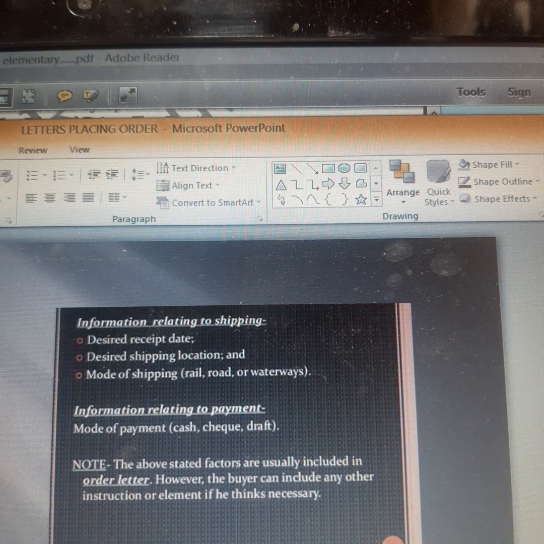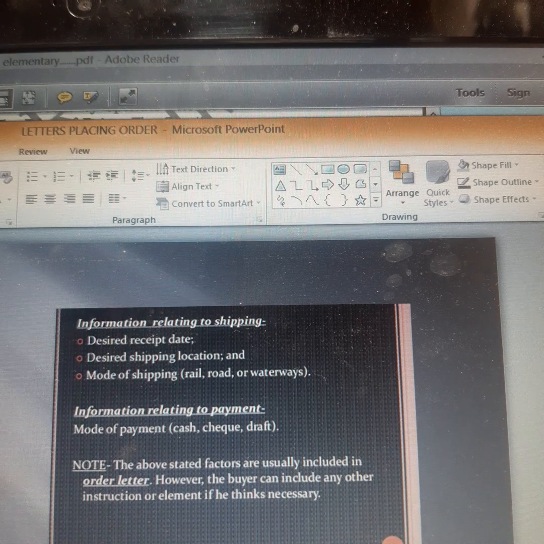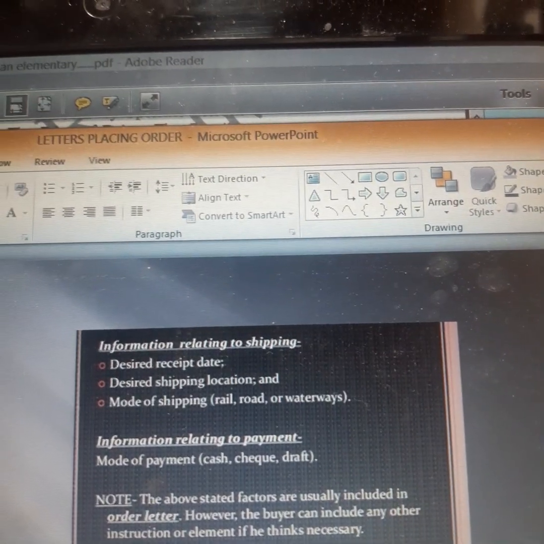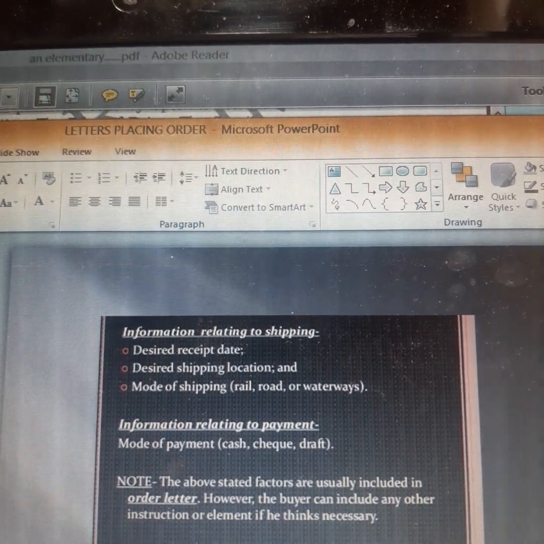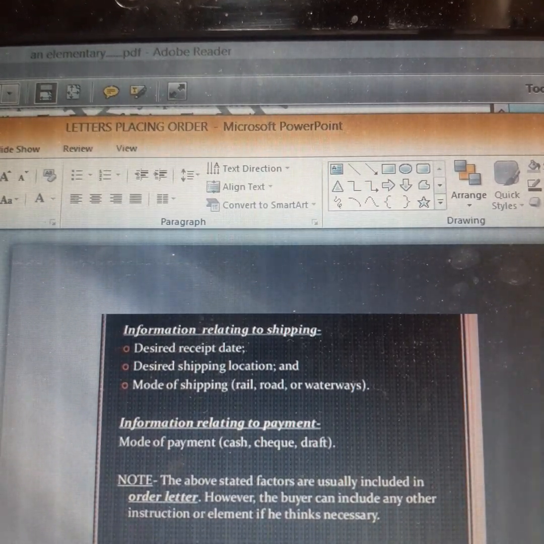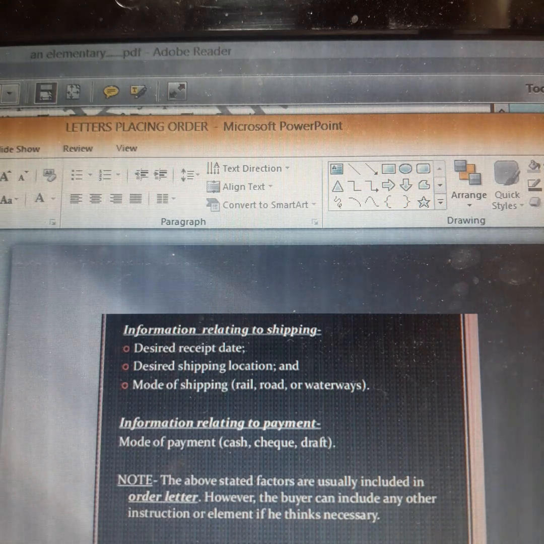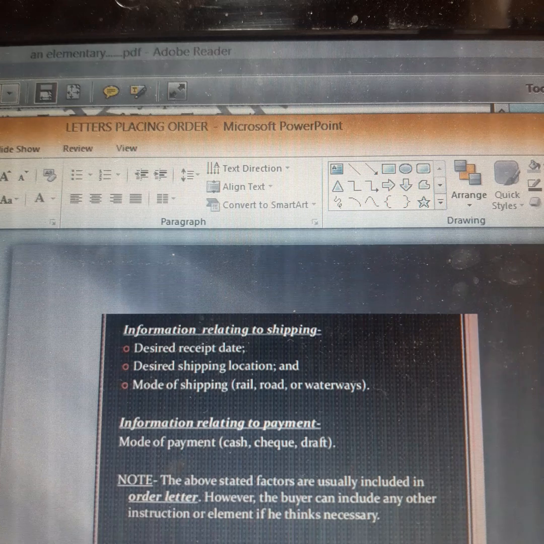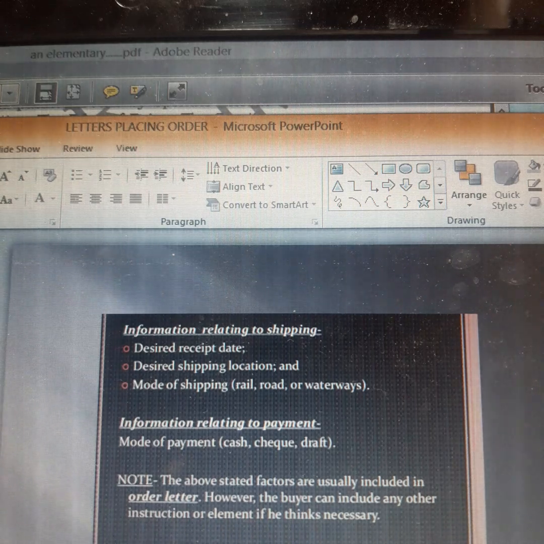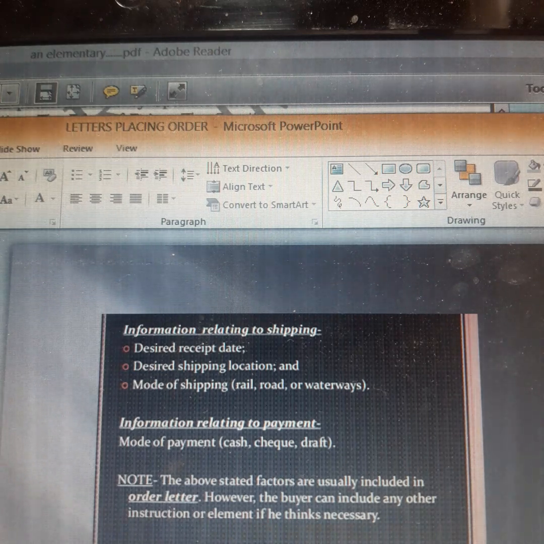Okay, information related to shipping. Now shipping is also very important, children. So what is the information related to shipping? The desired receipt date, desired shipping location. So you have to write the date when this order is desired to be received. You have to write about the shipping location where it has to be delivered, and the mode of shipping.